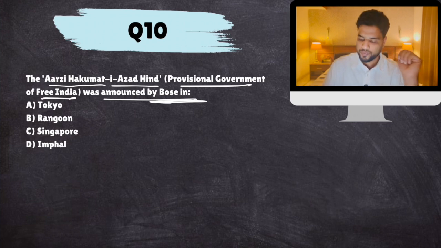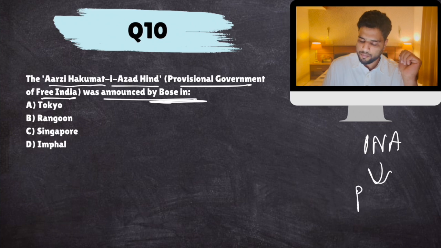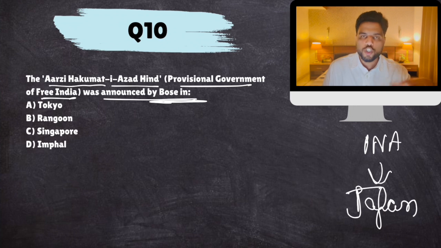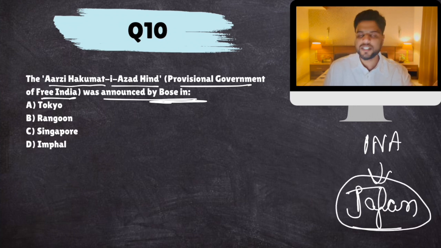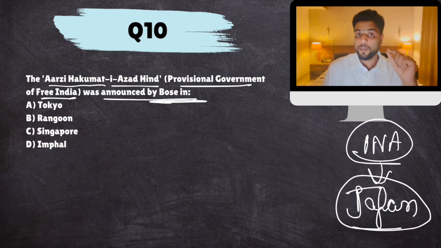Next. Arzi Hakumat-e-Azad Hind, Provisional Government of Free India, was announced by Subhash Chandra Bose in. So what happened? You see, Indian National Army was aligned with Japan. It was made up of captured soldiers. Japanese army captured some soldiers of British Indian Army. So INA was that. Now Japan was very aggressive in Southeast Asia. It even captured many parts of China.